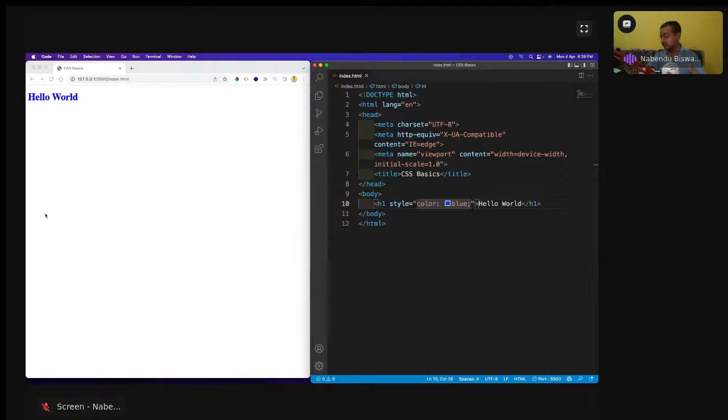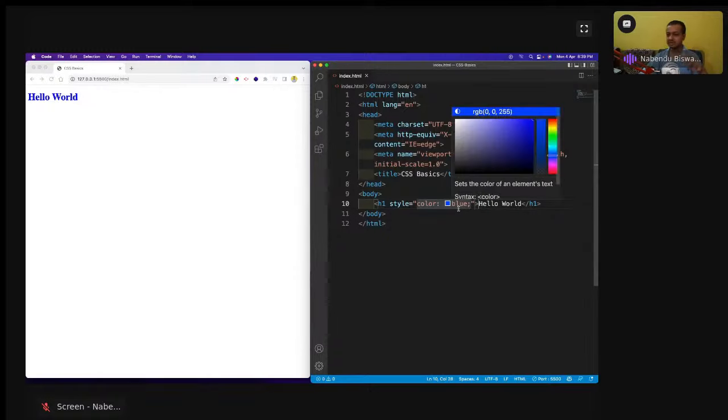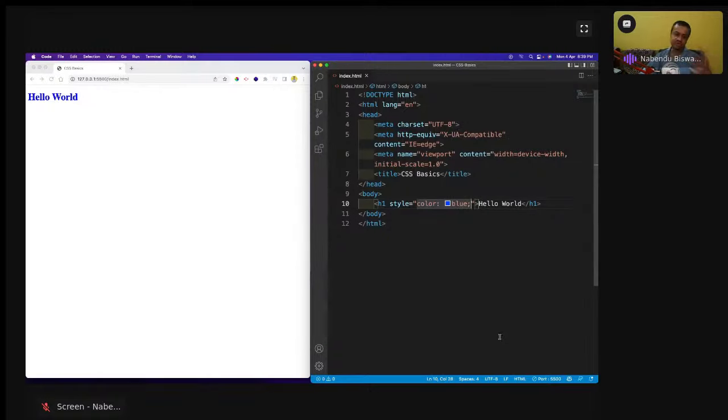Precedence is higher than the external CSS. Suppose I write color blue here, and I write external CSS, which you are soon going to see, and there I write color red. This will be picked up. So sometimes developers in bigger projects want to overwrite a lot of things. Although the team leads and the architects, which I was earlier, hate it when junior people use this inline CSS, sometimes they love it because they can overwrite a big CSS. So this inline CSS is used a lot even now, although you should not use it.